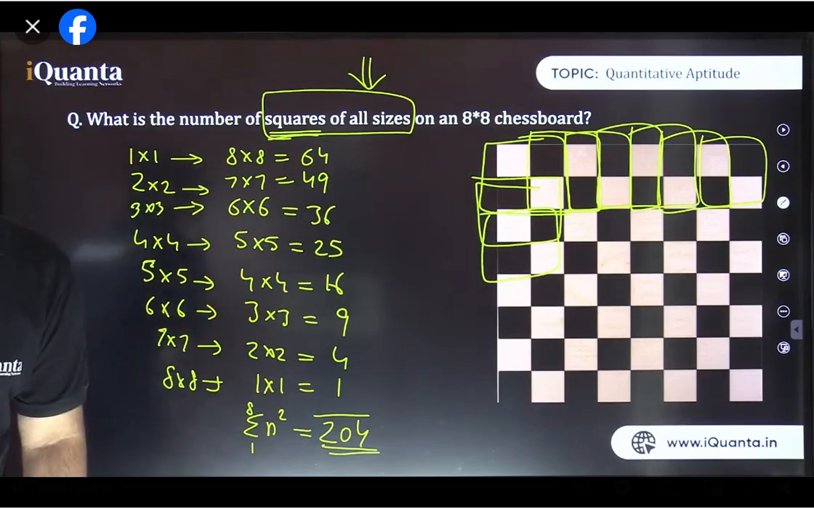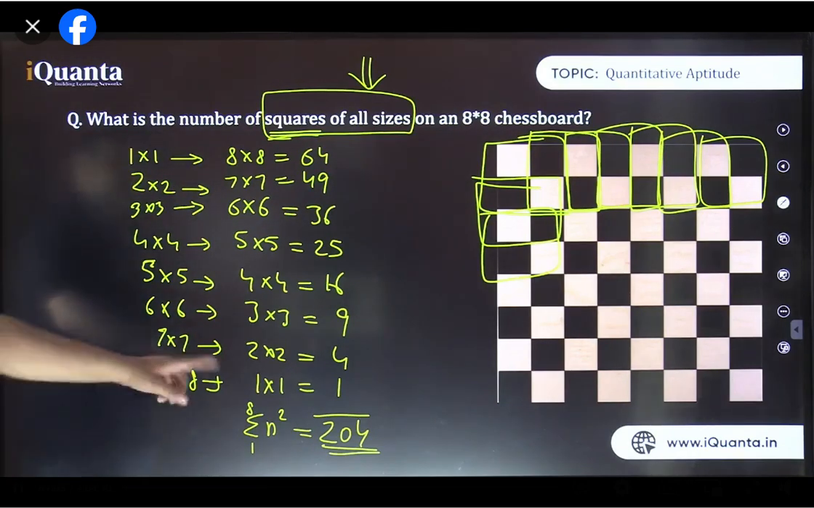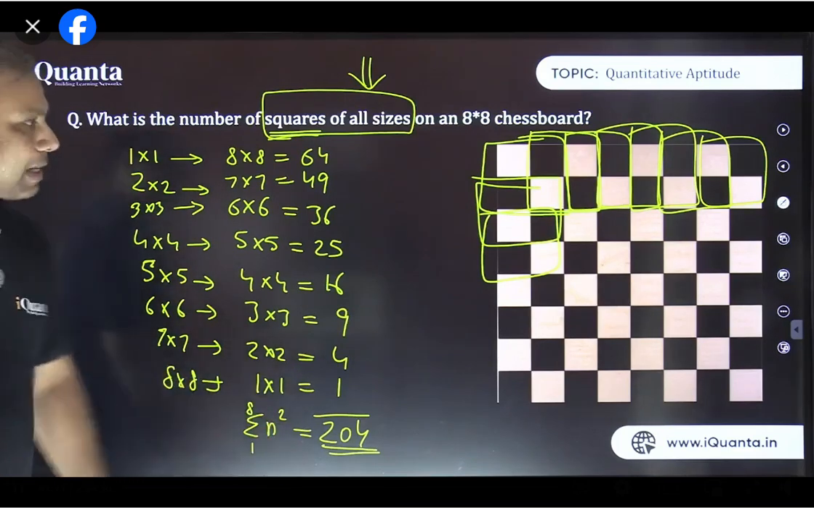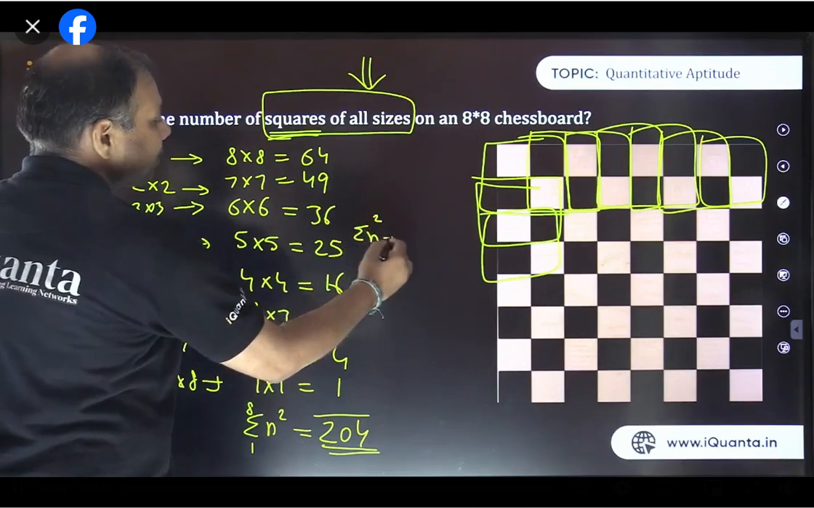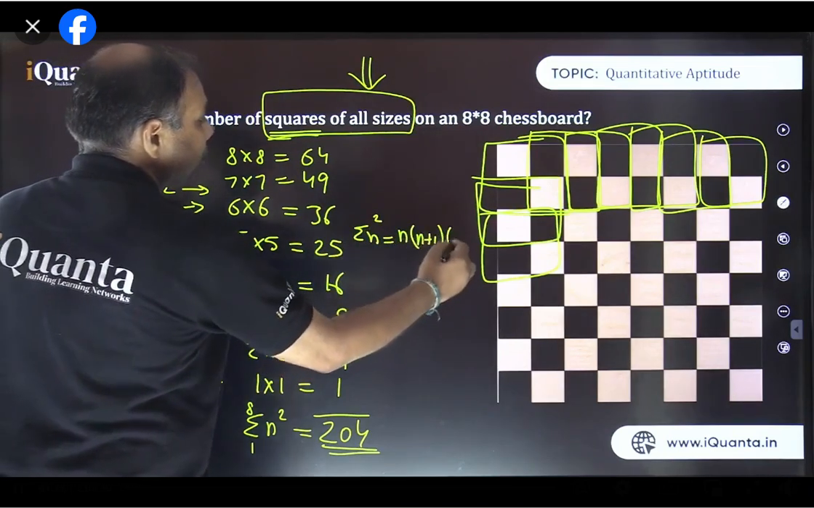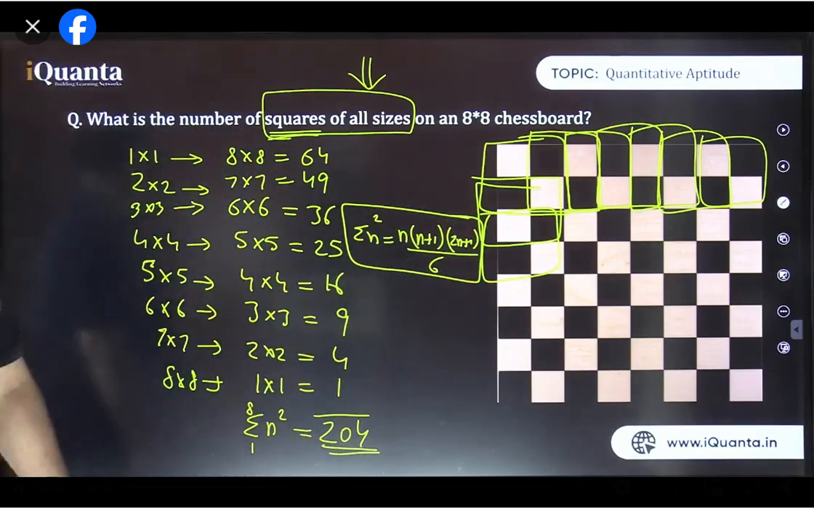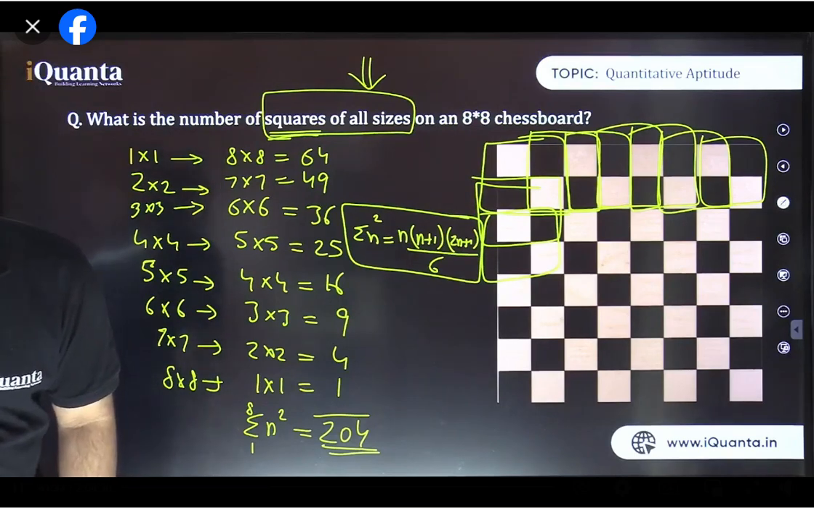Is it okay? Yes, it is the sum of all the square numbers starting from 1 to 8 square. It comes out to be 204. Do you remember the formula for this? Summation n square is given by n into n plus 1 into 2n plus 1 by 6. So this formula can be used here. Is it okay?